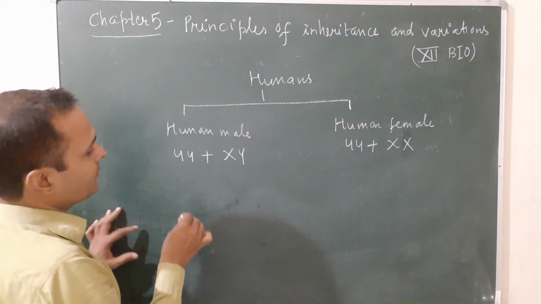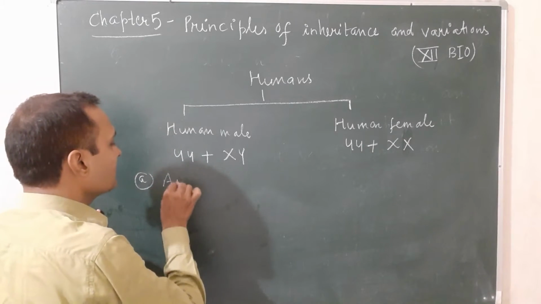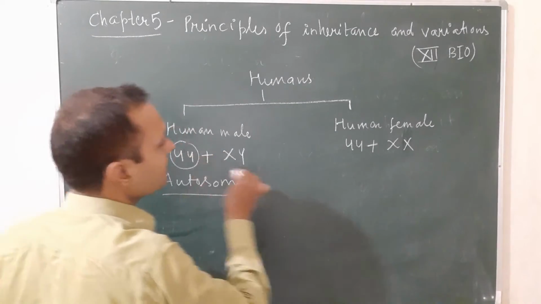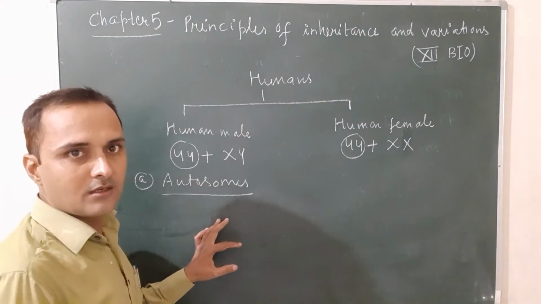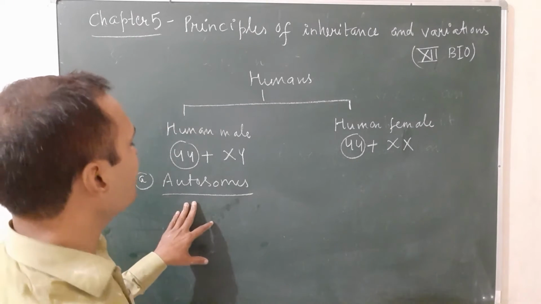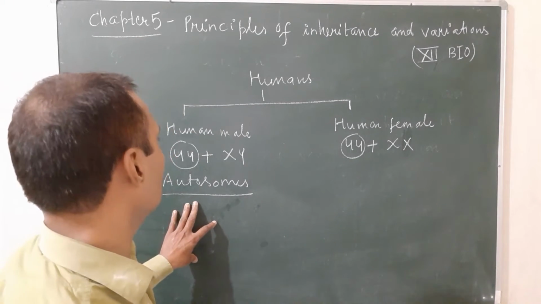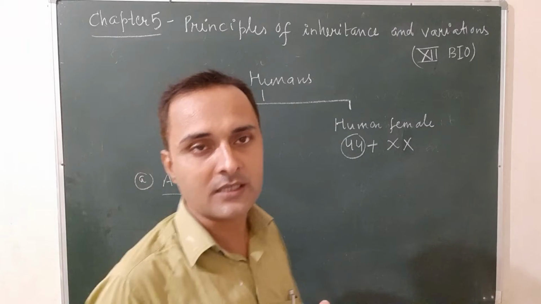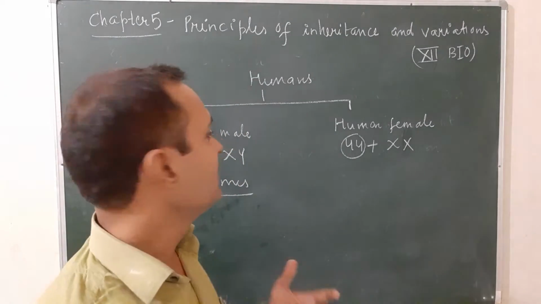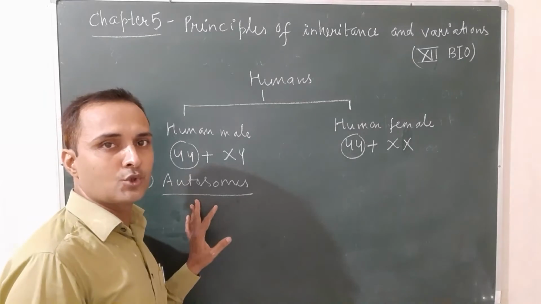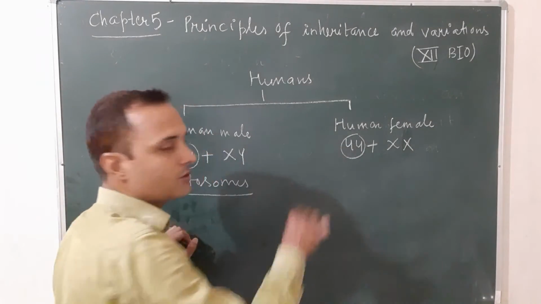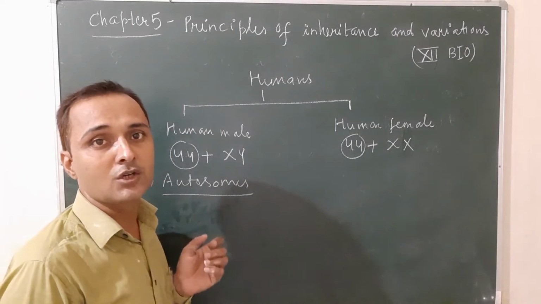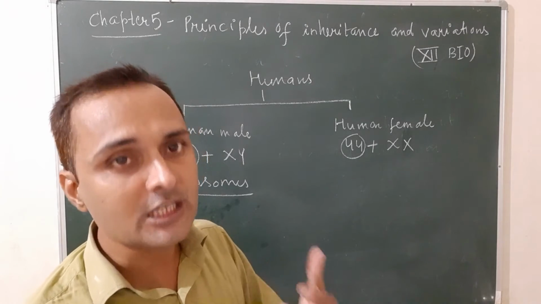So, what are autosomes? The chromosomes which are common in both sexes, male and female, are known as autosomes. There are 22 pairs, or 44 chromosomes, found in both male and female that are similar, and these are responsible for somatic characters, not the sex of an individual. Autosomes are the chromosomes common in both male and female in humans and other organisms. They are responsible for somatic characters but do not decide the sex of the individual.